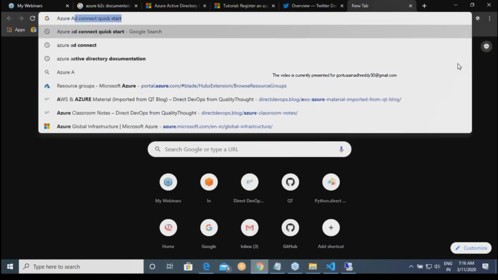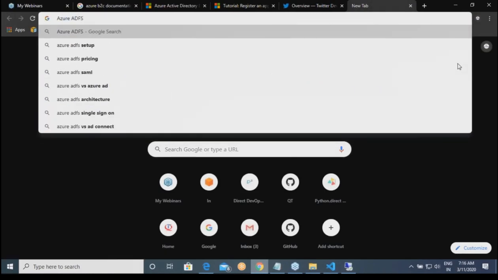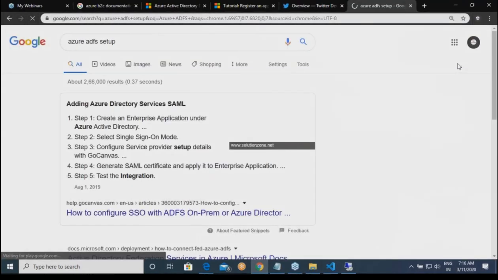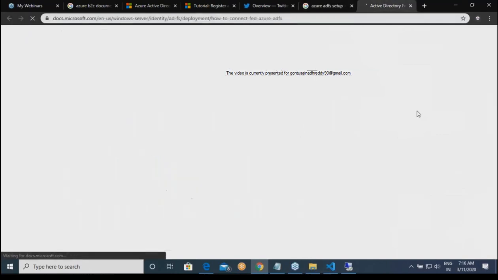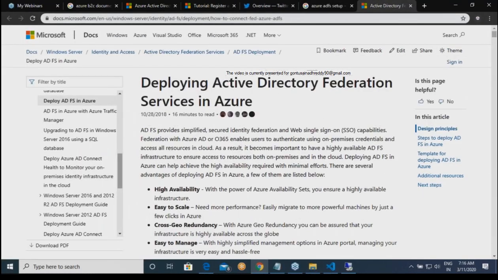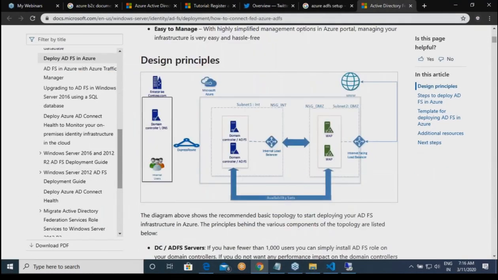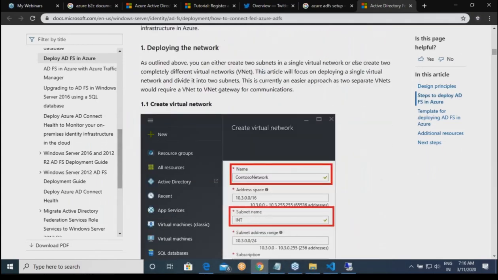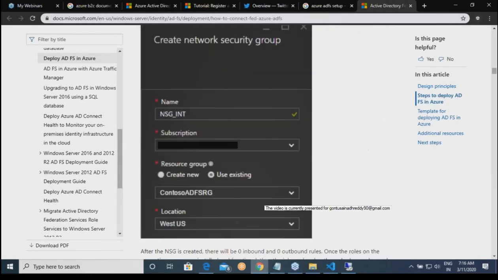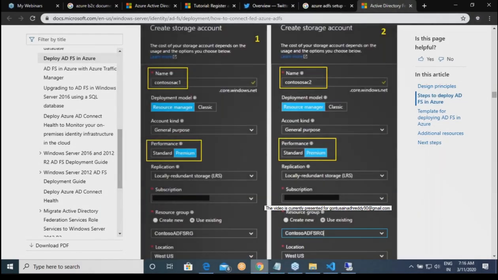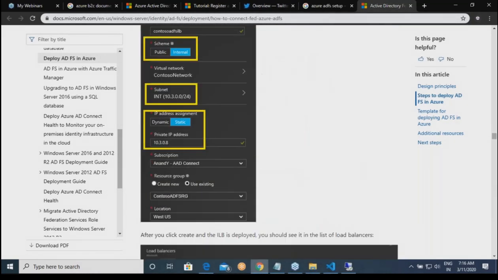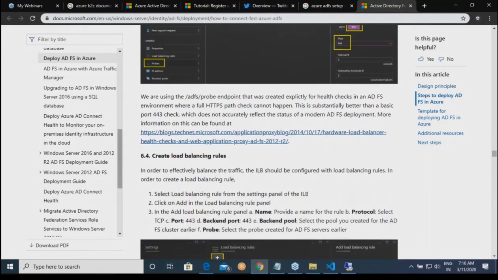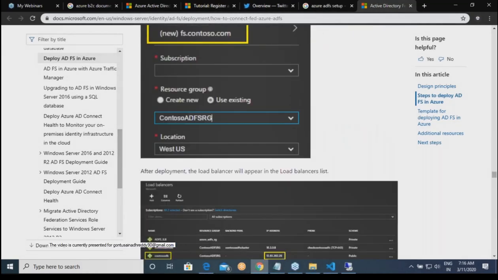Azure ADFS setup. Okay. Fine. This is the whole ADFS setup, but fine.